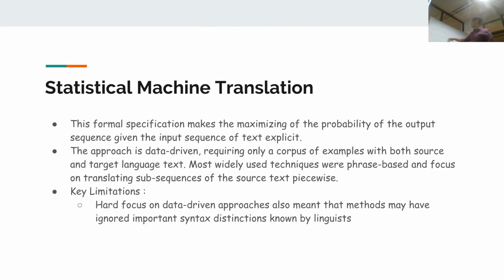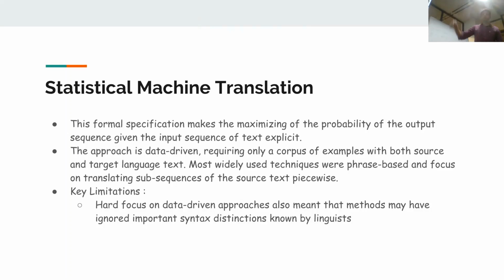But one of the limitations of this technique is that it uses phrase based translation, which means it will look at phrases, and only a subsequence of that sentence will be translated. So if you select these phrases, they will be converted into this. But when you take the whole sentence, it might not predict the same. So this is the limitation, because it skips the important syntax which can be known by the linguist.